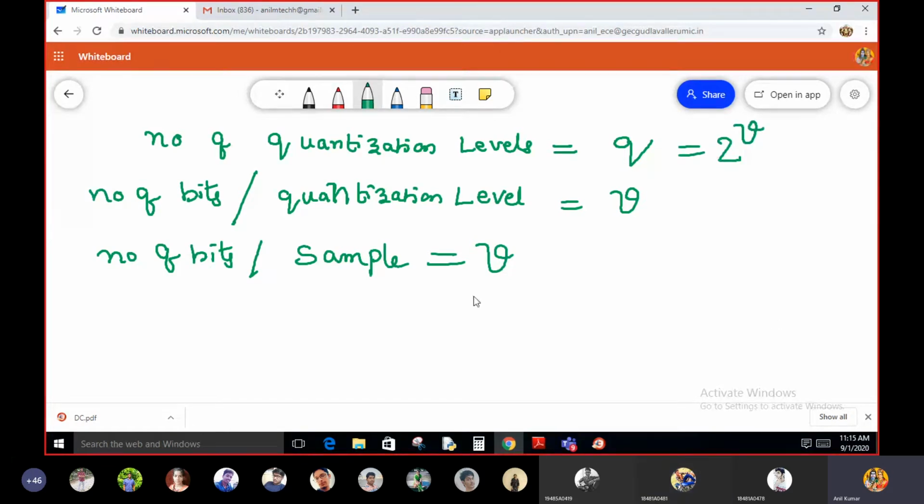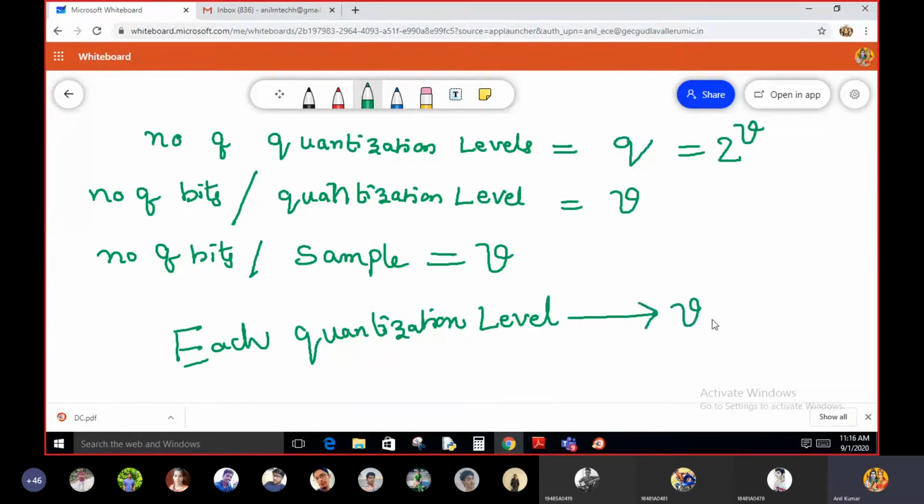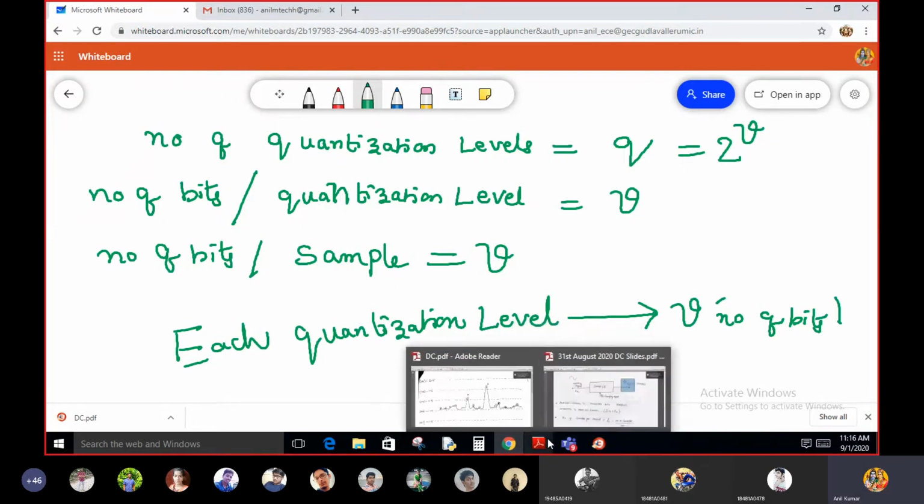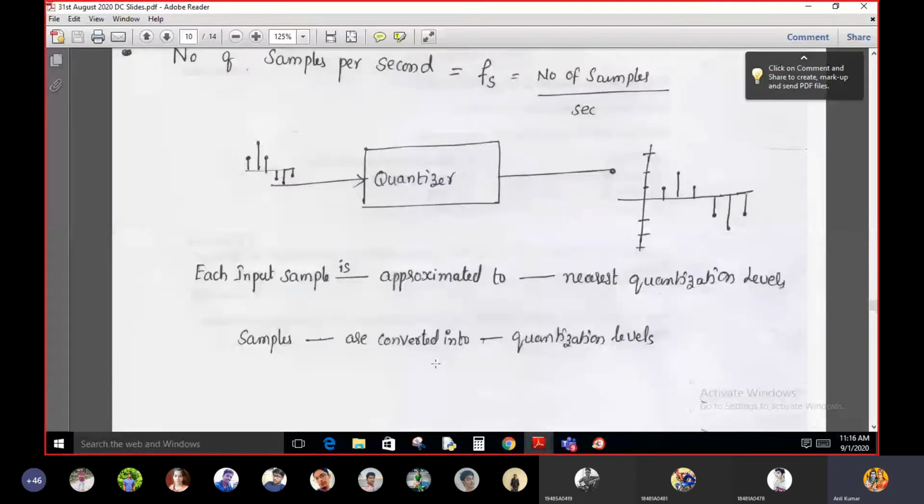Are you clear? Students, are you clear? That means each quantization level, the conclusion is, each quantization level is converted into V number of bits, or the number of bits used to represent one quantization level is equal to V. Students, am I clear? Up to now, am I clear? Tell me your answer. Right. Okay, so now let us see.